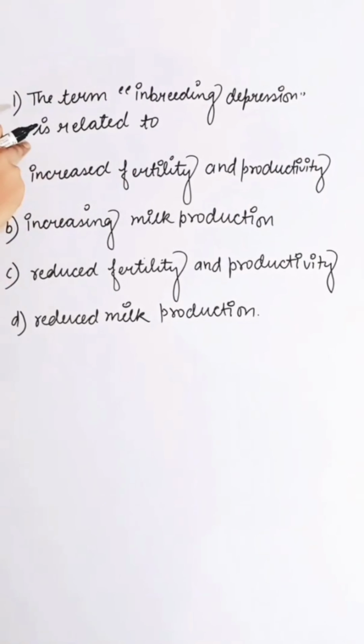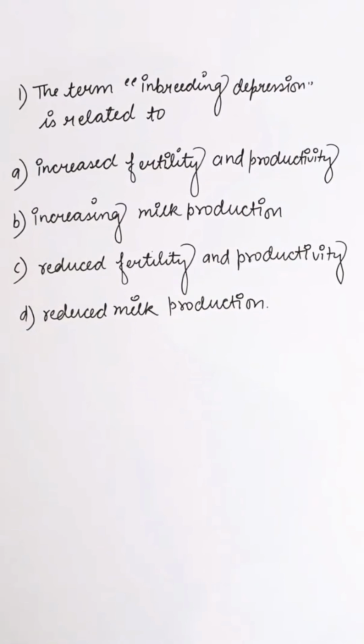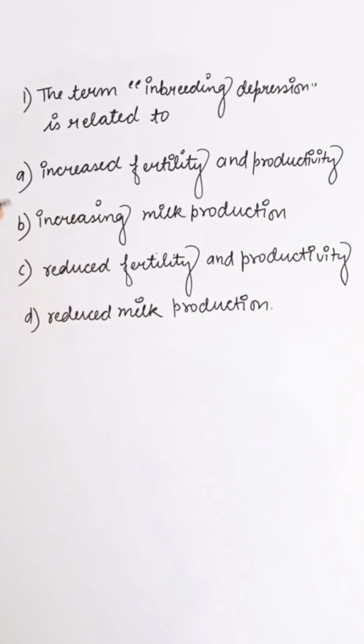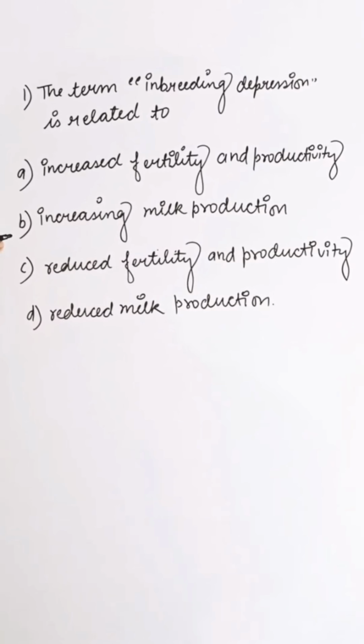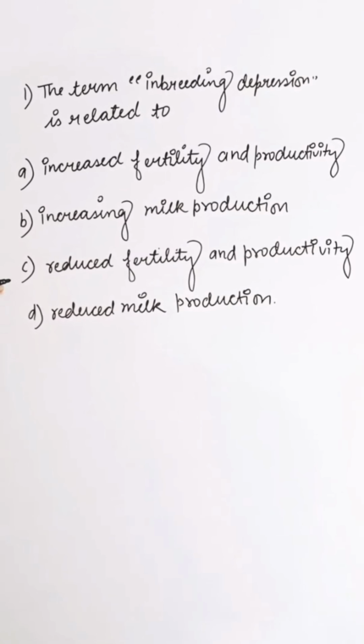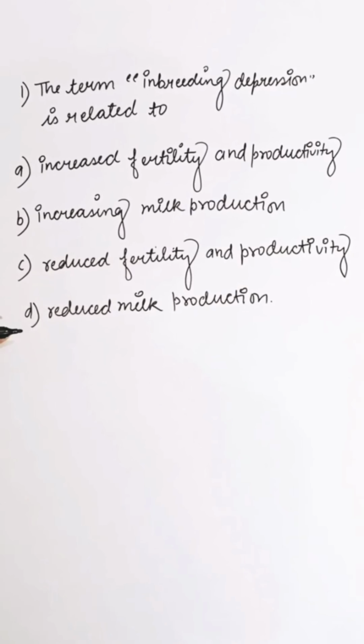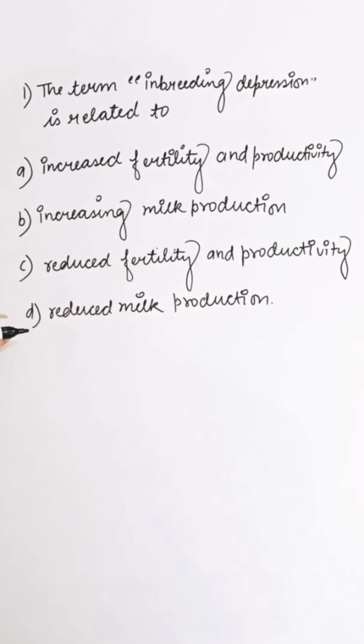Inbreeding depression is related to: first option, increased fertility and productivity; second, increasing milk production; third, reduced fertility and productivity; and fourth, reduced milk production.